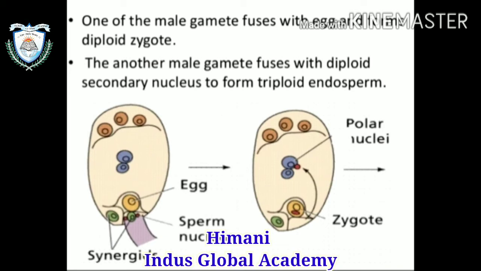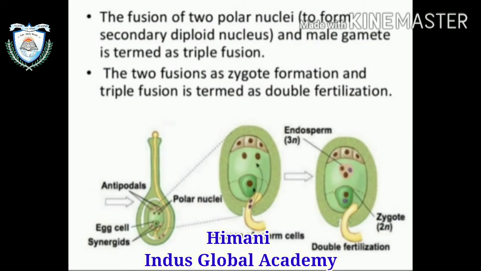Clear? The fusion of the two polar nuclei, or secondary diploid nucleus, and a male gamete is known as triple fusion. There are two polar nuclei in the center, so the fusion of these polar nuclei with a male gamete is triple fusion.